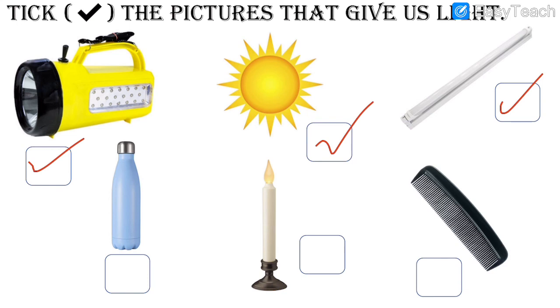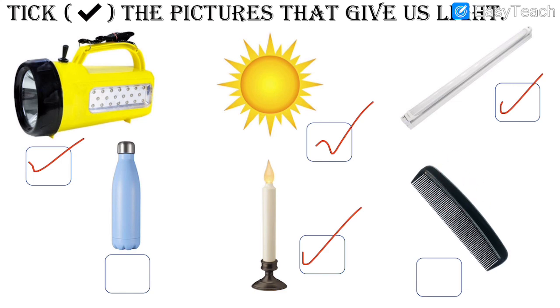Then water bottle. Does it give us light? No, it does not. The water bottle does not give us light. Then candle. You burn candle. Do you get light of candle? Yes, we get it. So candle is also the object that gives light. Then the last one, the comb.